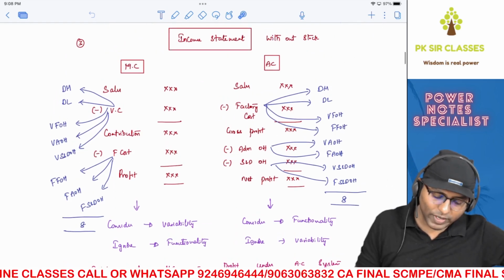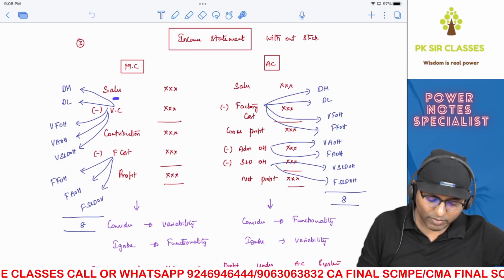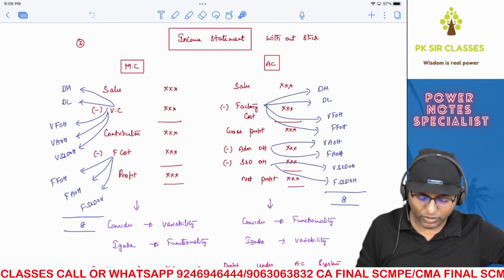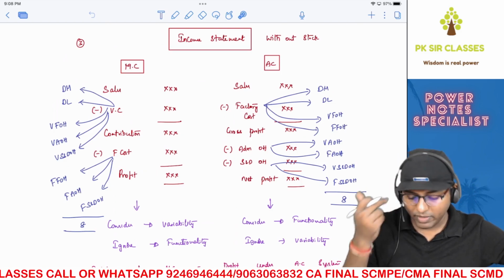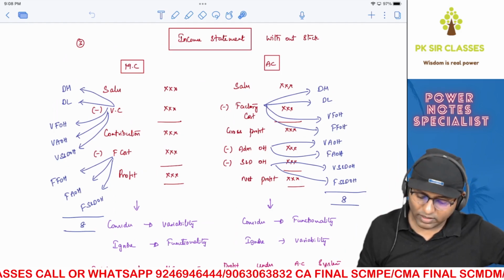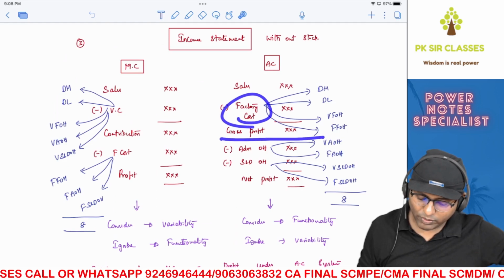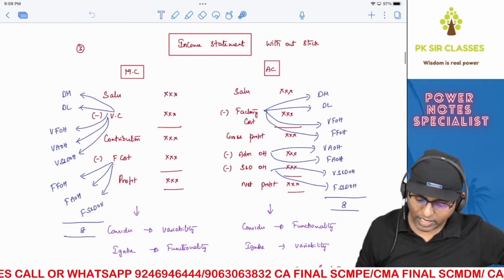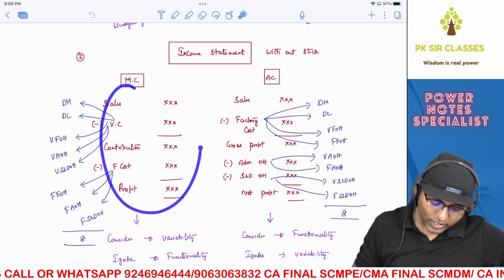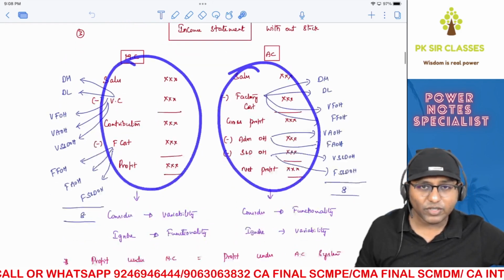Okay. So when it comes to marginal costing, it's pretty simple. Sales minus variable cost, you get your contribution, minus fixed cost, you get your profit. We know this pro forma. When it comes to absorption costing, this is the way. Sales minus first building, gross profit, minus remaining 2 buildings. There ends the matter.